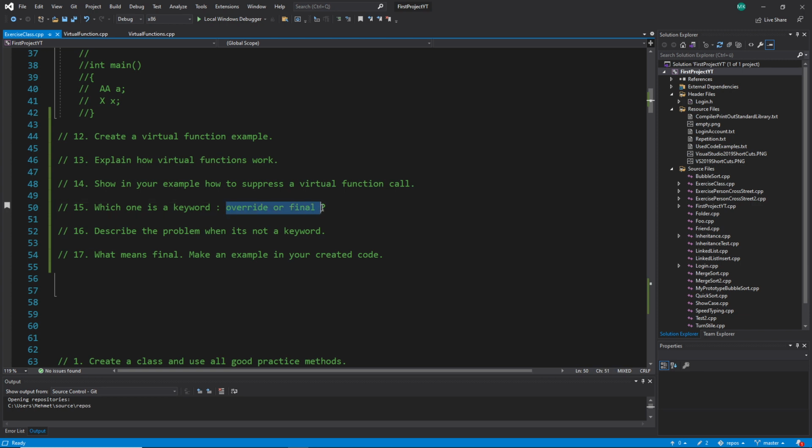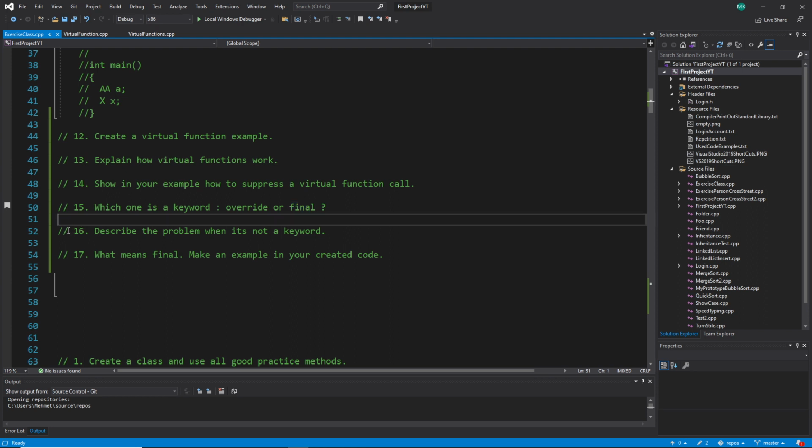That's a little bit tricky, because normally we learned to use them in certain places, for example in classes and virtual functions, and they look like keywords because of that, but they are just specifiers, which means in this case they are even optional. This override here is optional. Final, you have to specify if you want to use it.